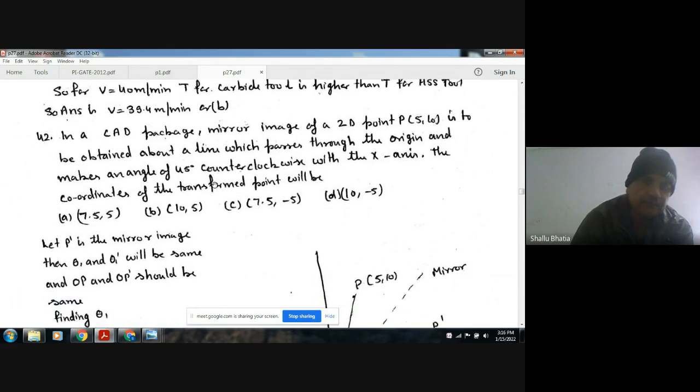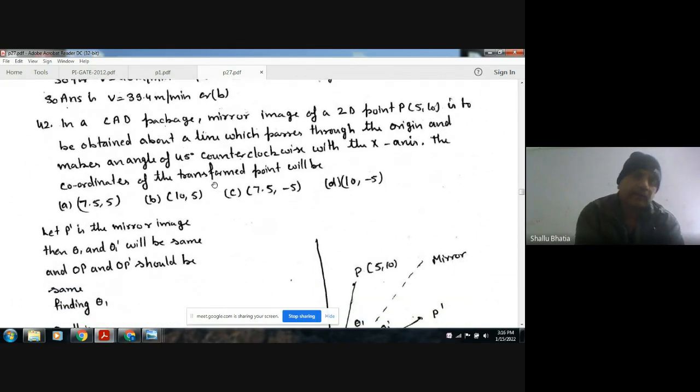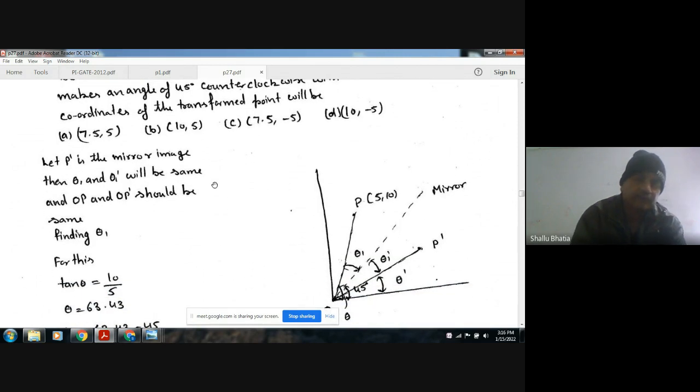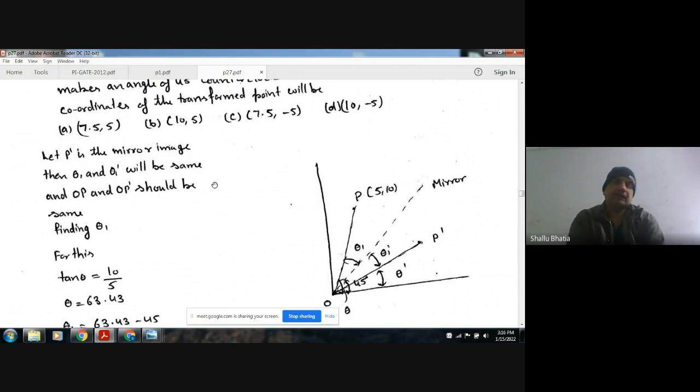Next, in a CAD package, mirror image of a 2D point P (5, 10) is to be obtained about a line which passes through the origin and makes an angle of 45 degree counterclockwise with the x-axis. The coordinate of the transformed point will be: option A (7.5, 5), B (10, 5), C (7.5, -5), D (10, -5).